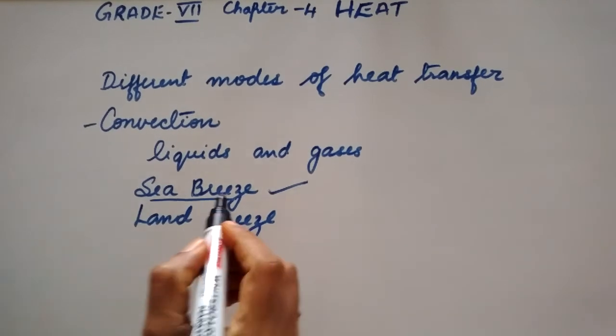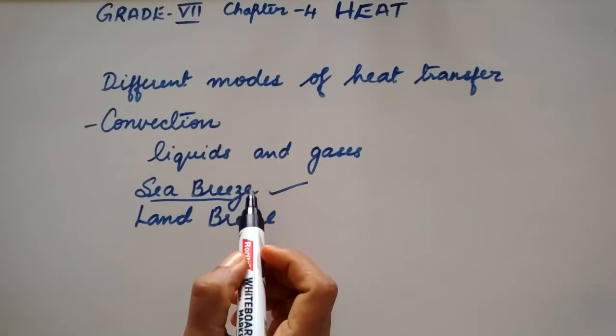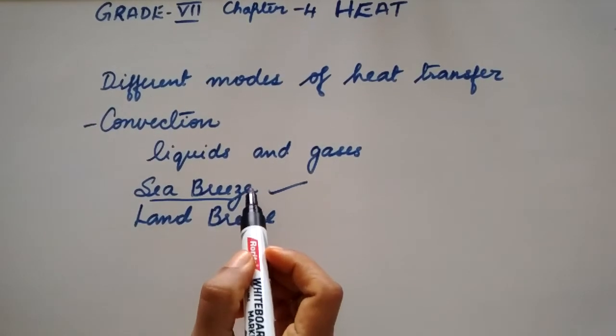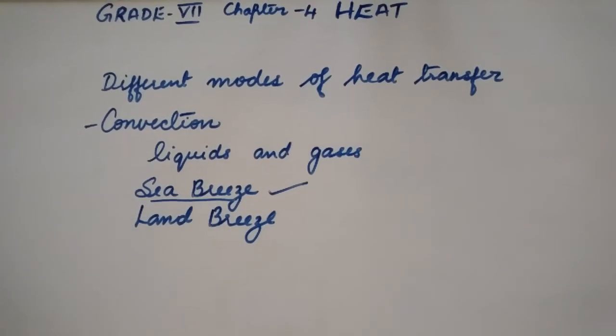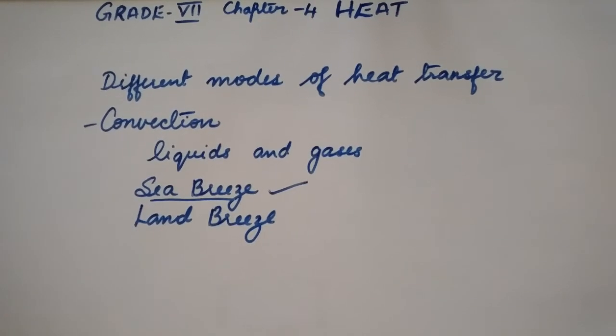So what happens in sea breeze? The air above the land gets heated up, and since now the warmer air or the heated up air is lighter, it rises up and that place is vacant now. So what happens in the sea?